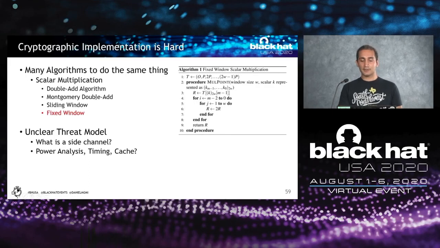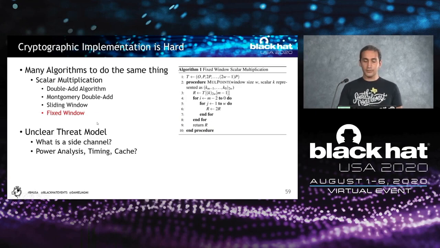There are so many other algorithms. There is the double-and-add algorithm that we showed. There is Montgomery double-and-add. There are sliding window and fixed window. So there are so many different ways to implement the same functionality that is part of this ECDSA signature. In our case, the showcase we showed in the Intel fTPM was actually a fixed window implementation that was leaking for every 4-bit window.